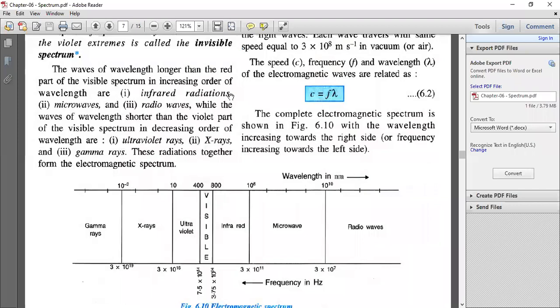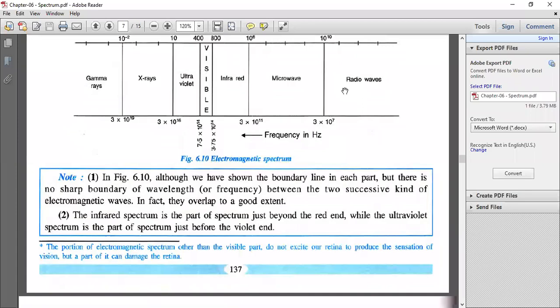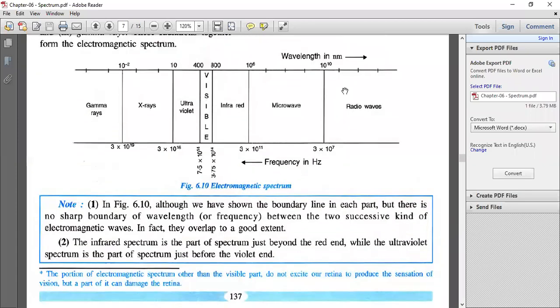We have separated these rays and given some boundaries, but actually we cannot separate them. There is no boundary. The radiations, the waves, merge with each other. The infrared spectrum falls soon after red light, and the ultraviolet wave falls before the violet light. Before violet light, what do we have? Ultraviolet. And after red light, what do we have? Infrared wavelength.